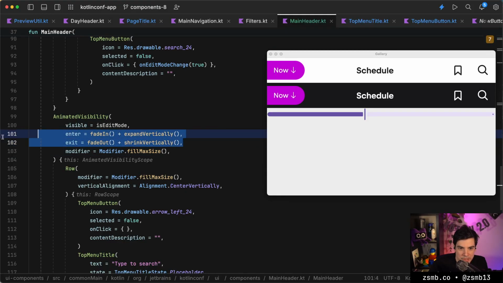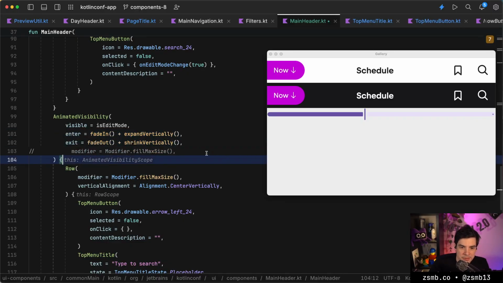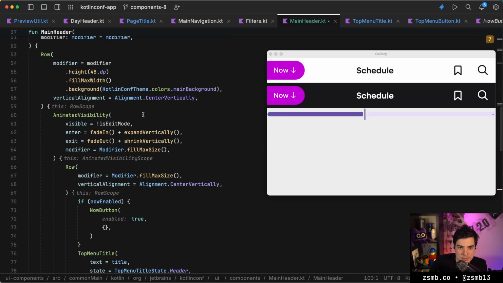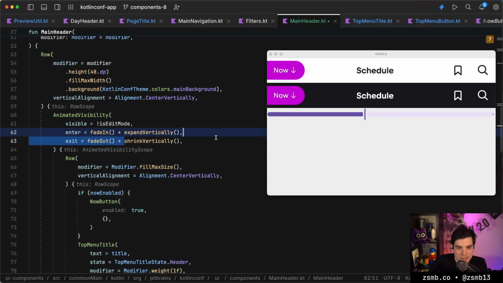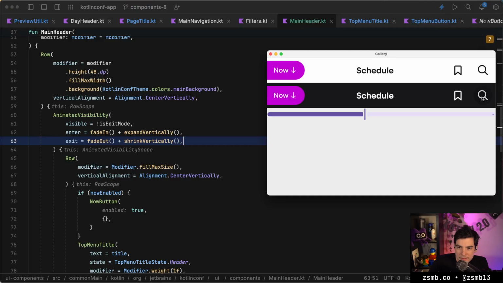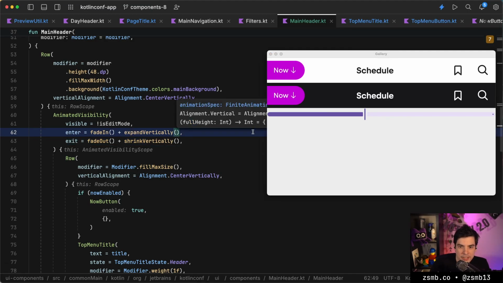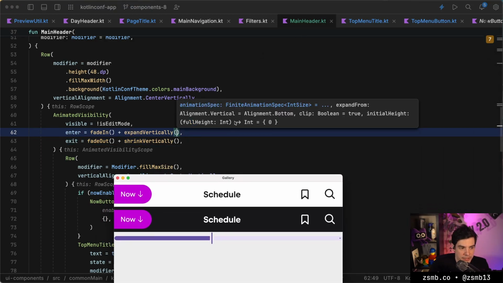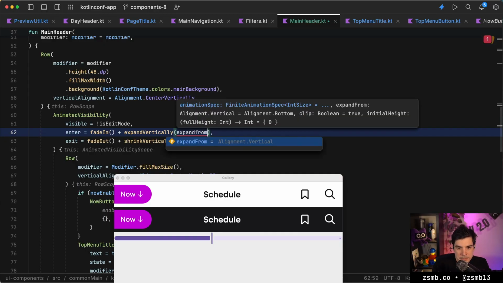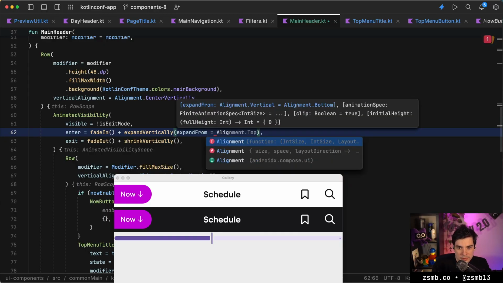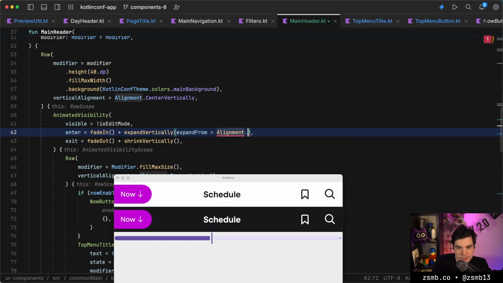I'm also not sure why we are not changing size. Maybe this modifier is actually a mistake and it's preventing from resizing with the animations. So let's remove that. Okay, that's fine-ish. We can maybe again customize the expand from part. So we can expand from the top.